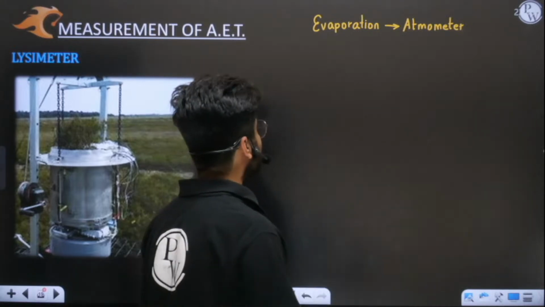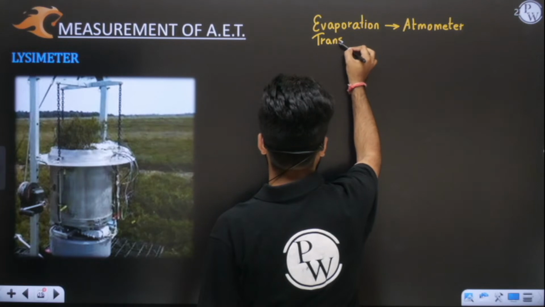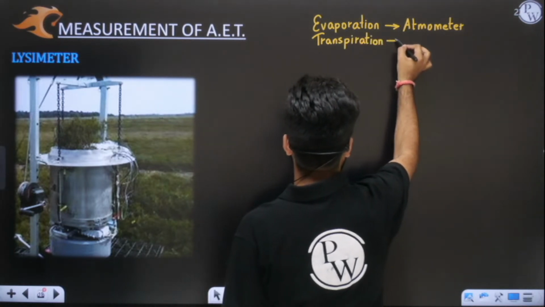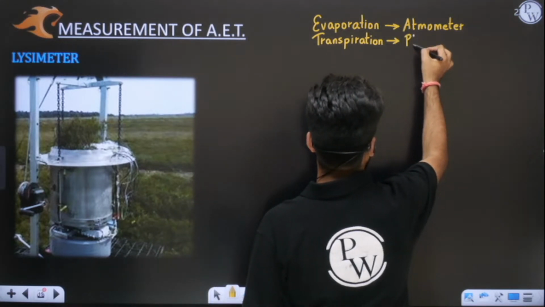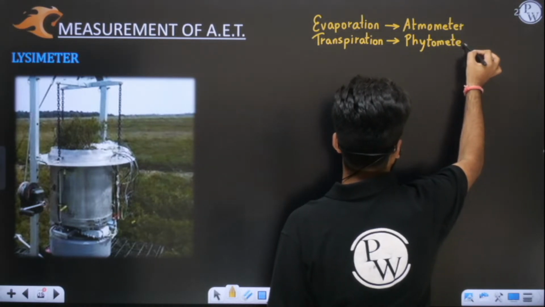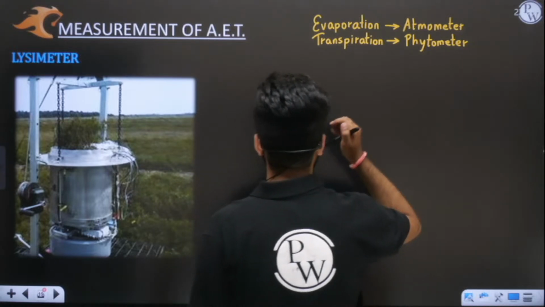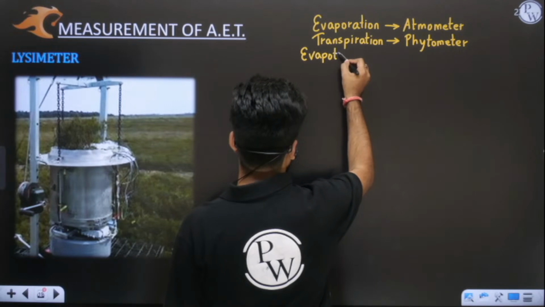Now, how is transpiration measured? Transpiration is measured by a phytometer. Remember this thing also. Transpiration is measured by phytometer. Now the third thing is evapotranspiration, which you have to discuss in this slide.